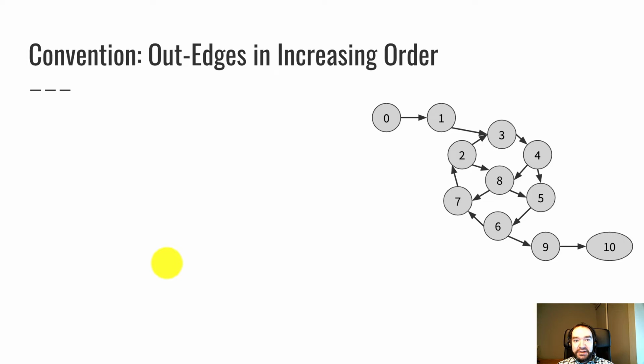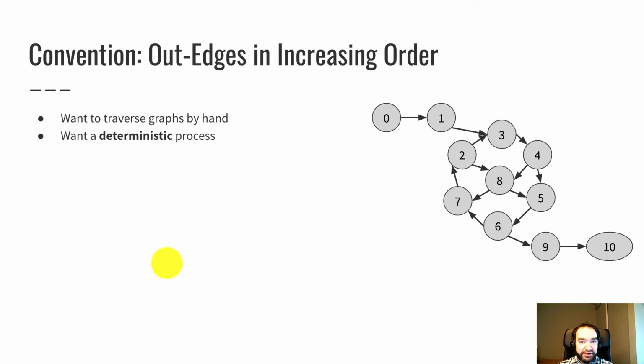we have to clear up one source of potential confusion, which is the order that edges are listed. So we'd like to be able to traverse graphs by hand. I'm going to do that exercise in a moment. We're going to do some exercises like that in our class. And we'd like a deterministic process. Deterministic means that every time we do this process, we'll get the same exact outcome. So if I run depth-first search by hand, I'll get a certain traversal, a certain ordering of the vertices. If you do it, you'll get the same order. That's just so that we can give each other feedback and have exam questions that have definitive answers and things like that.